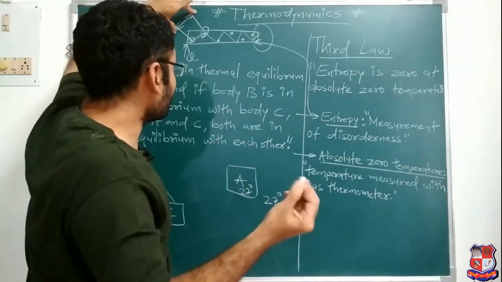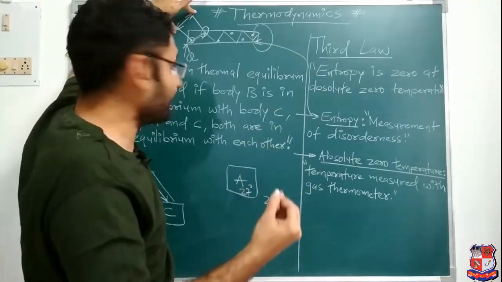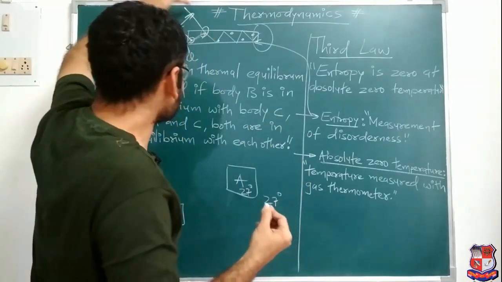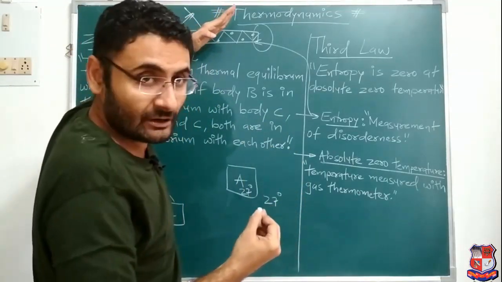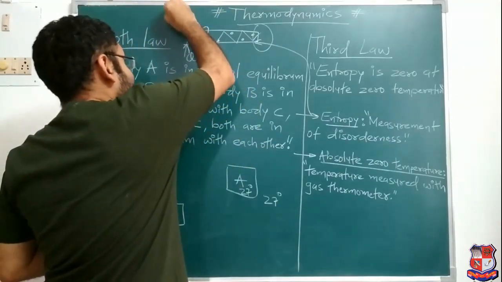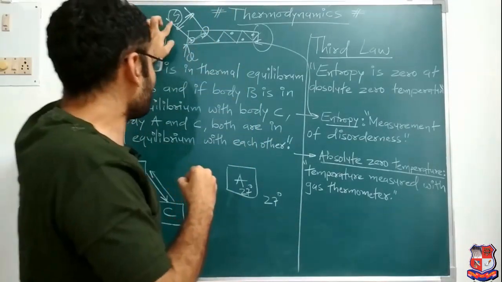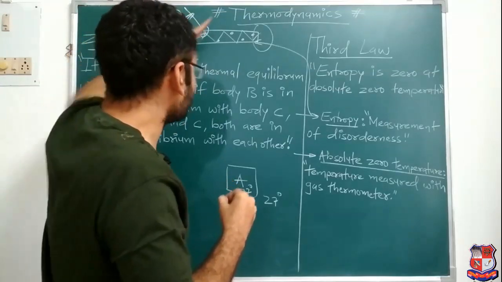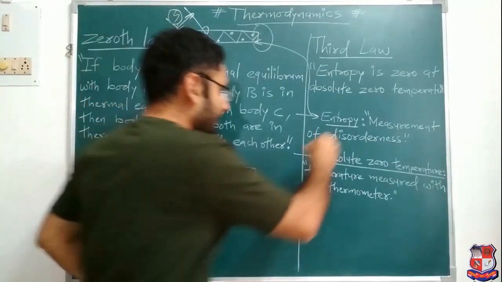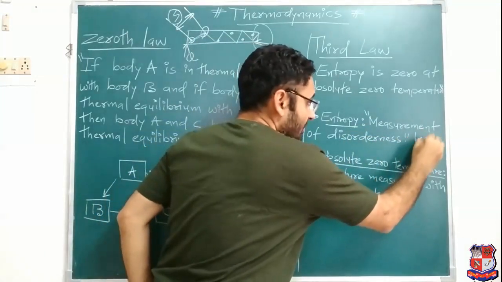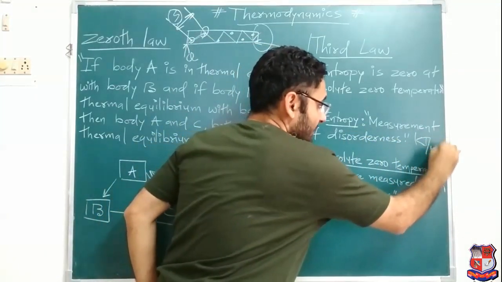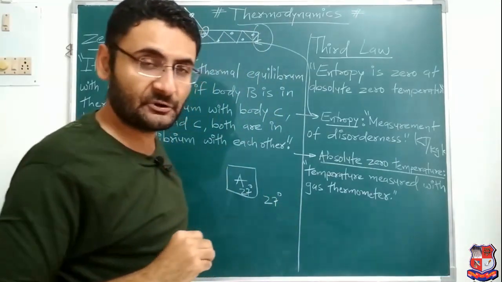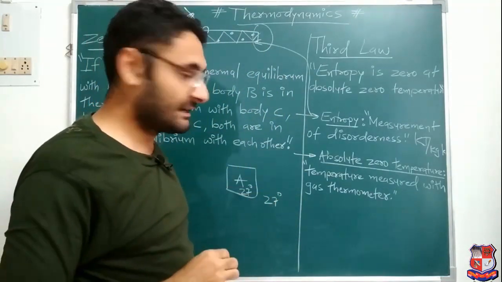And measurement of what? Which thing are you measuring? You are measuring the disorderness. Okay? How much distance that molecule has disordered. So that is known as entropy, which is denoted by S. So entropy means what? It is a measurement of disorderness. And the unit of entropy, if I want to write, is kilojoule per kg Kelvin. That is the unit of entropy. I hope you get the concept of entropy.